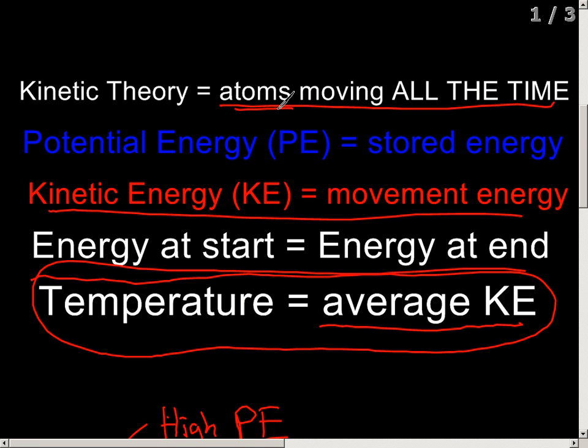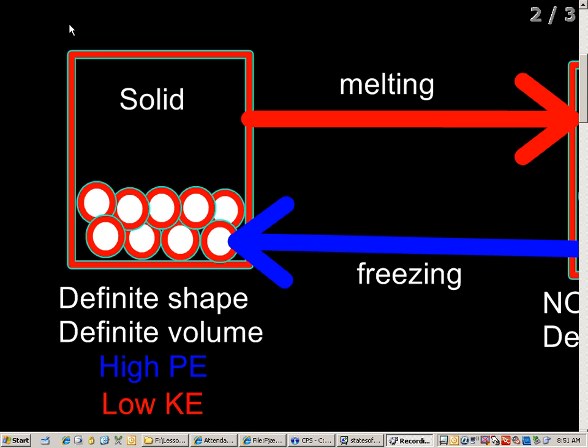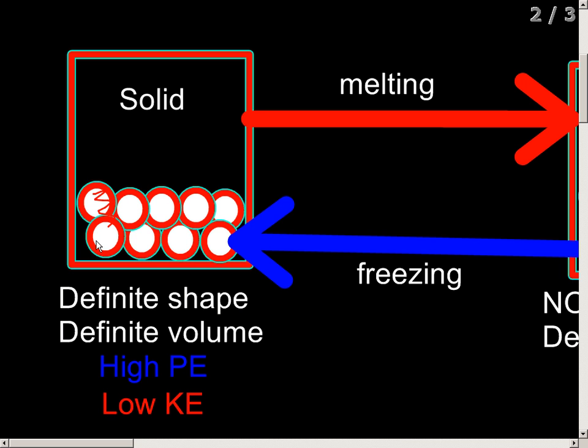So let's take a look at the states of matter and see how temperature, potential, and kinetic energy relate to one another. Let's start with the first state of matter that you can see all the time around you, the solid state. Solids have atoms that are tightly packed together, or particles tightly packed together. But remember, kinetic theory states that these atoms are moving all the time. There's still movement even within this solid.